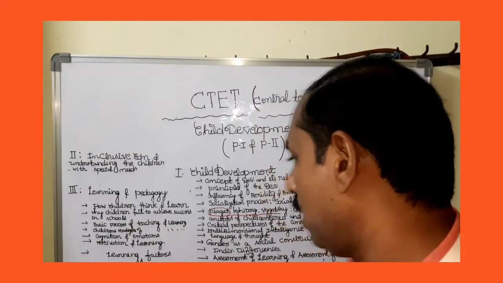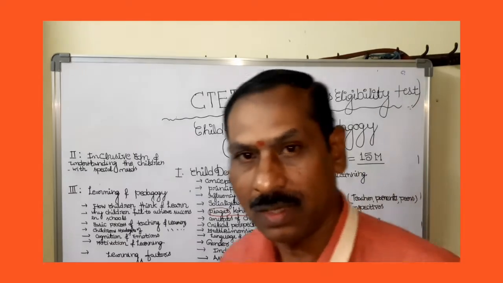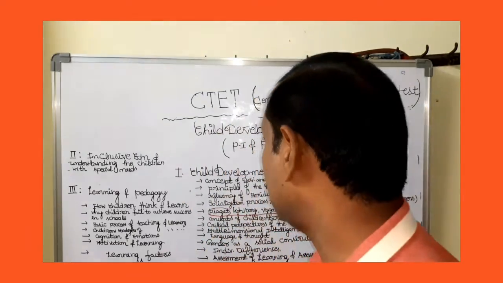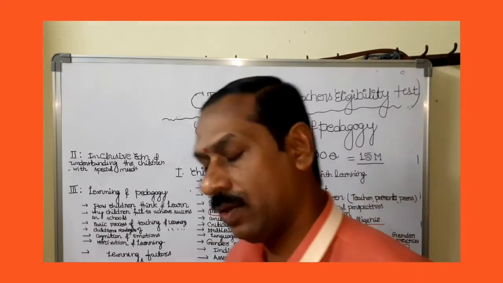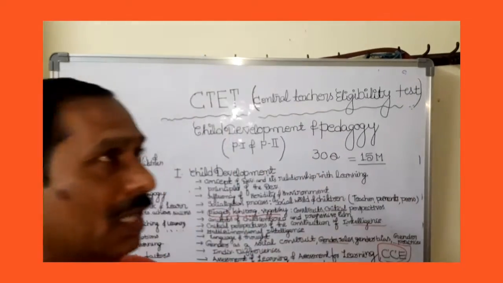Personal factors and environmental factors will be discussed in this child development and pedagogy area.